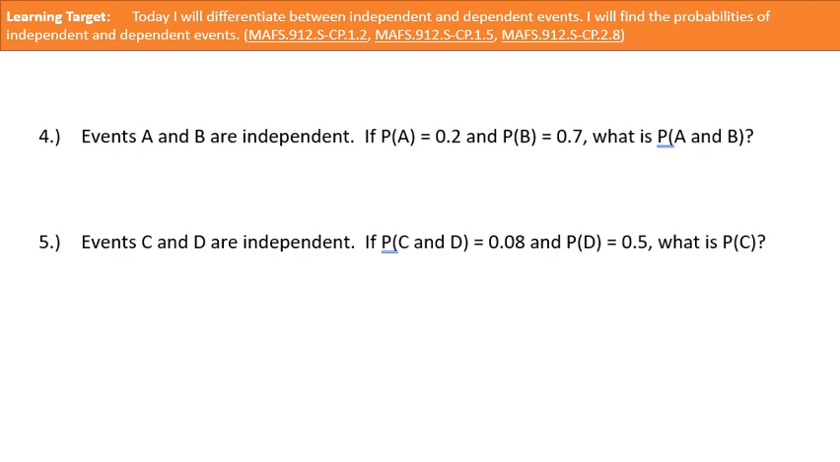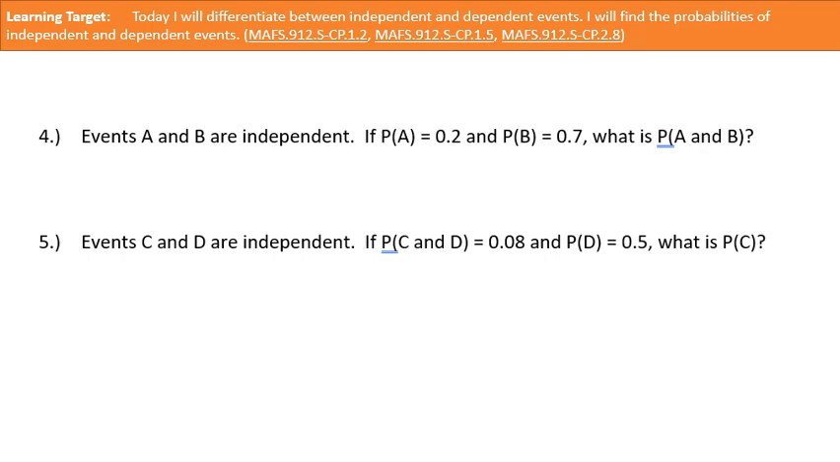4. Events A and B are independent if the probability of A is 0.2 and the probability of B is 0.7. What is the probability of A and B? This is a great type of question that I've seen questions like this on final exams and on SAT questions because this is just a straight up, do you know how probability of independent events work?